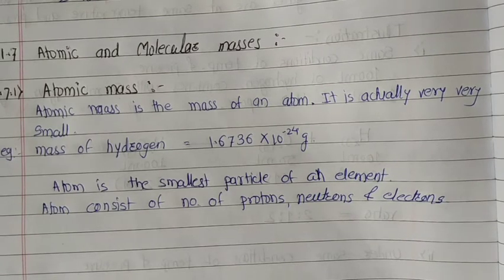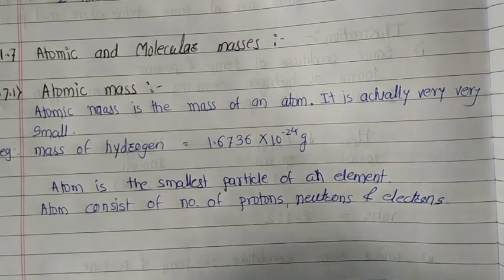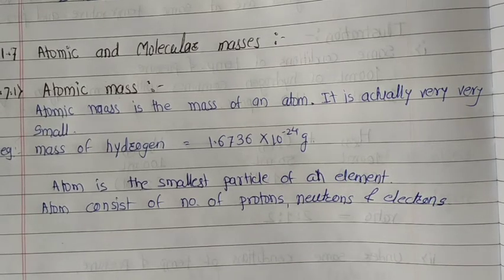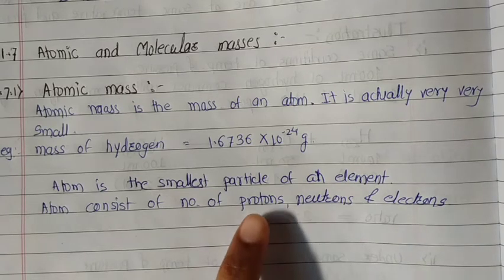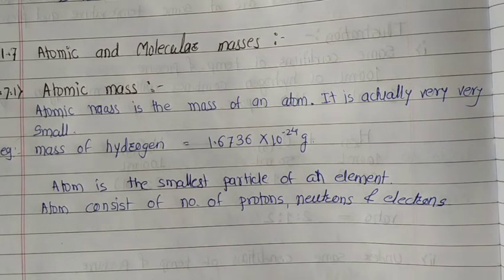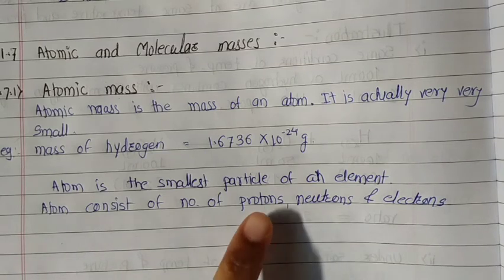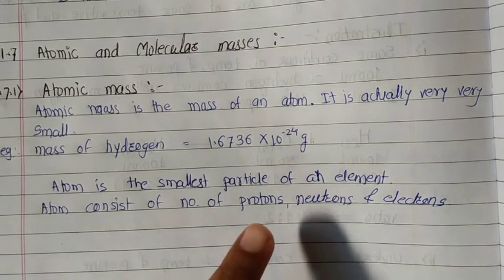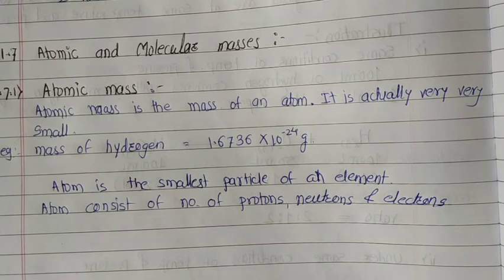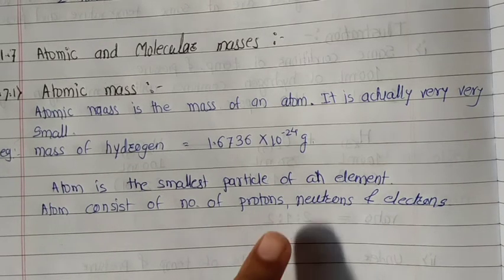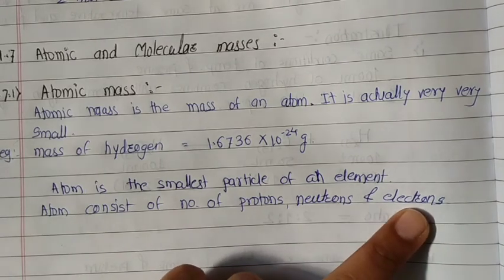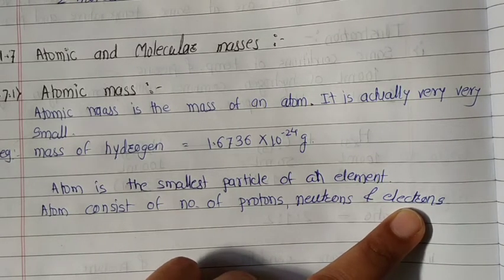The number of protons varies from atom to atom. For example, a hydrogen atom has 1 proton, whereas a carbon atom has 6 protons and an oxygen atom has 8 protons. The number of protons and electrons in an atom is the same.